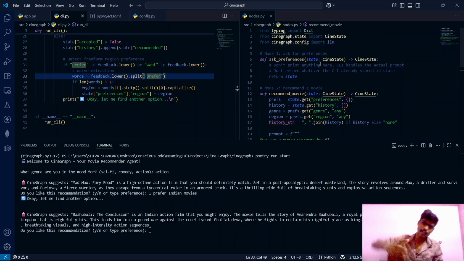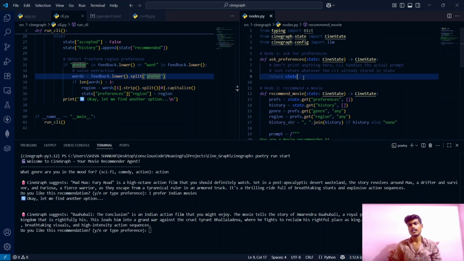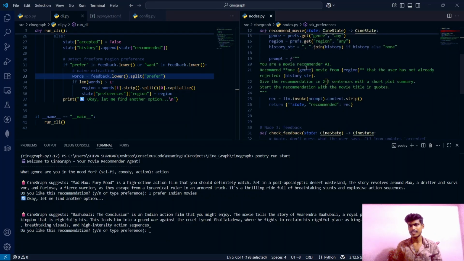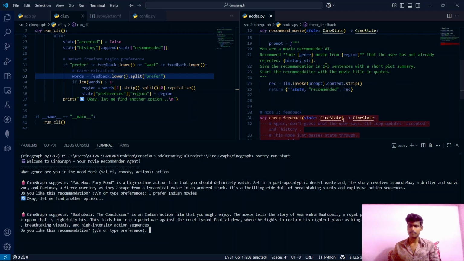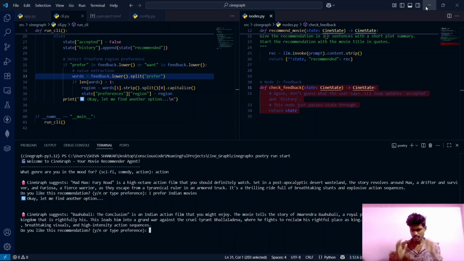And there is one thing you might have noticed. I have already shown you these two nodes, ask preferences and check feedback. These two nodes are doing nothing. They are just passing the state to their next node, and the CLI itself is handling all the user interaction. But still we need these two nodes, guys, because the workflow has to model the whole conversation. Think of them like placeholders which make the graph flexible in case we want to extend the graph later.